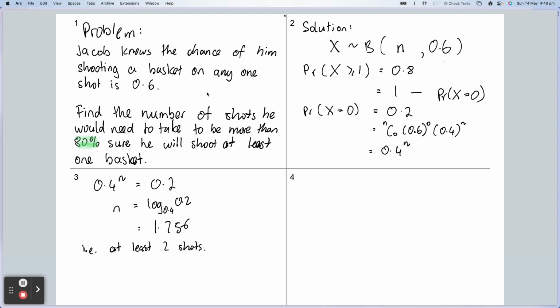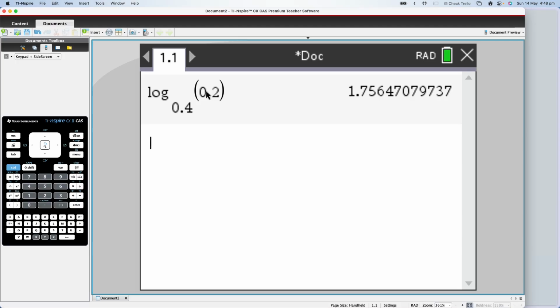Okay, so that's basically it. There's an 80% confidence of getting one in as long as he takes 2 shots. It'll be 60% for 1 shot. Now, if you forget your log laws or that step there, you can of course use solve. It should get me the same value.